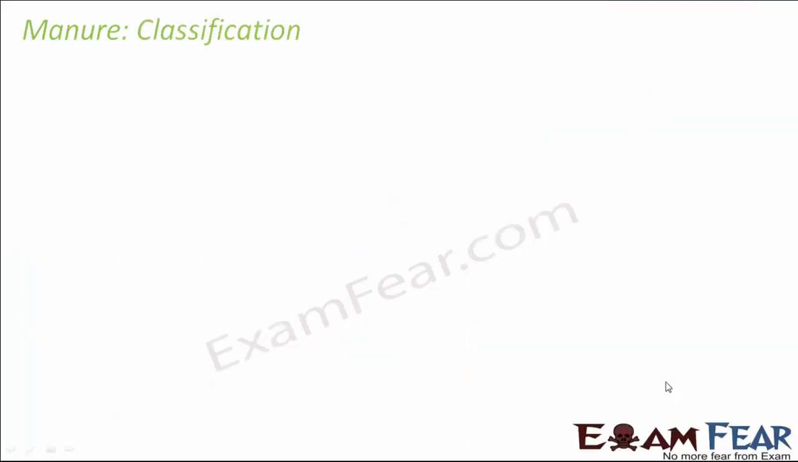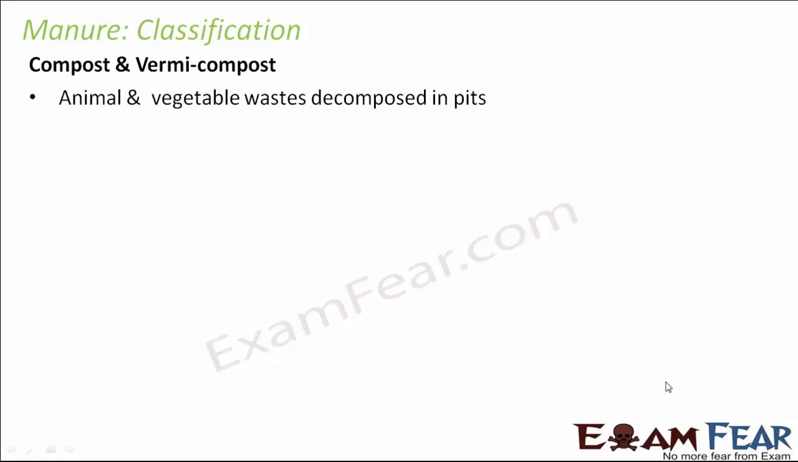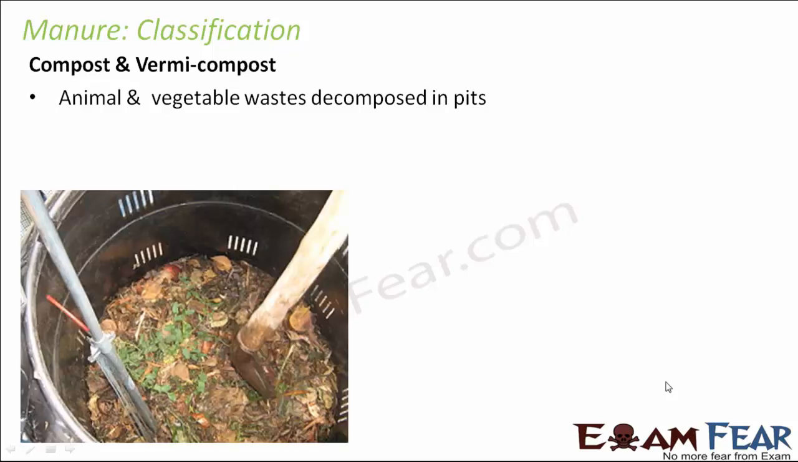Let us now look at the various types of manures which are being prepared. The first one is compost and vermicompost. Let's see what this is. Animal and vegetable wastes are decomposed in pits to form compost and vermicompost. Wastes from animals, like dead animals, or dead plants or rotten plant parts, are all decomposed in pits. A depression is created in the soil and all these plant and animal wastes are put there and left for decomposition. Over a period of time it forms compost and vermicompost.